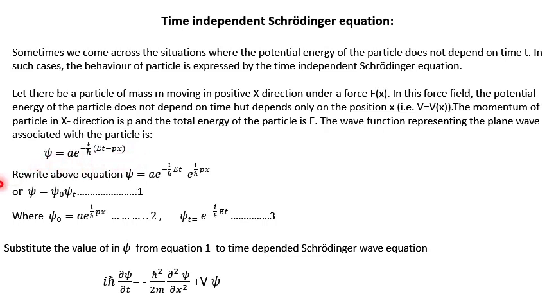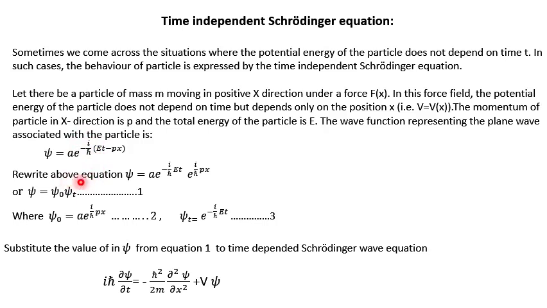Here psi is a function of t as well as x, but we are going to derive the time independent Schrodinger wave equation. Therefore, we have to eliminate the function of time from here.